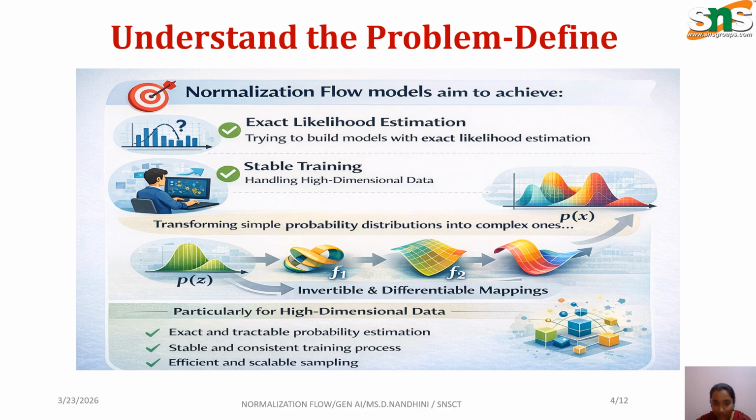The challenge is how we can transform a simple distribution into a complex real world distribution while keeping the likelihood calculation tractable. For example, traditional generative models either use approximate probability or are difficult to train. So we should model it in a form that is exact, invertible, and efficient.